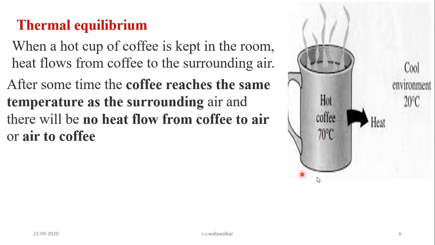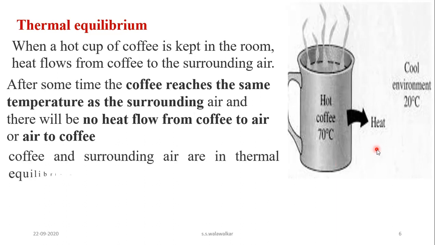If you keep it for some time, then after some time the coffee reaches the same temperature as that of the surrounding, and there will be no flow of heat from coffee to air or from air to coffee. The temperature of the coffee and the surrounding remain the same and will not change further. Then that system attains thermal equilibrium. That means coffee and surrounding air are in thermal equilibrium with each other.